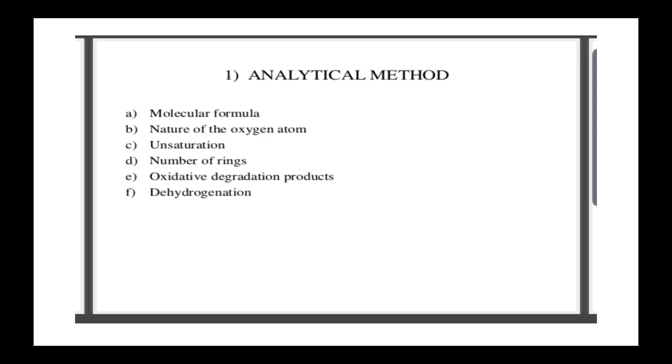First one, we get the molecular formula. Second, nature of the oxygen atom. Third, unsaturation. Fourth, number of rings. Fifth, oxidative degradation products. And sixth one is dehydrogenation.